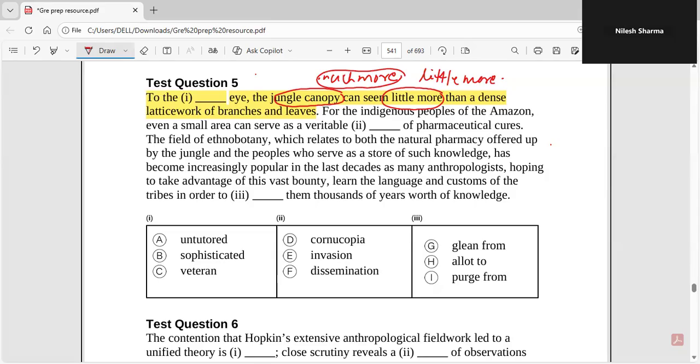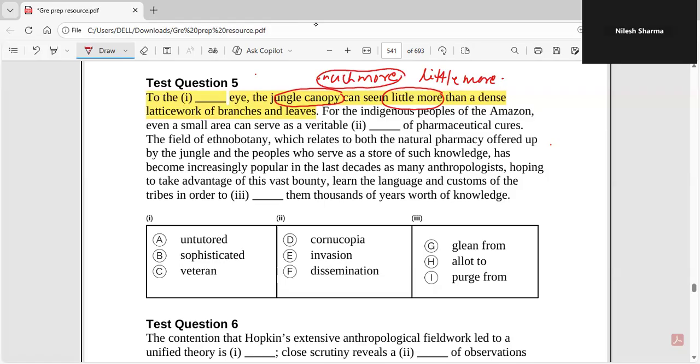Often we say this to our friends also, that you're much more than a friend to me, which means you're not only a good friend, but maybe I'm attaching a lot more significance and weightage to you. So that is much more.